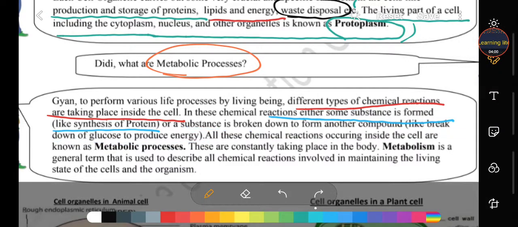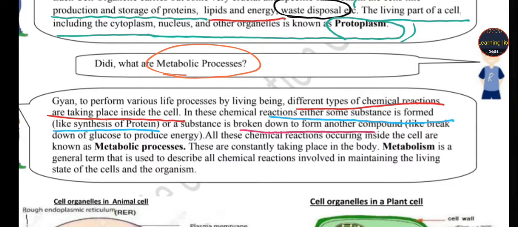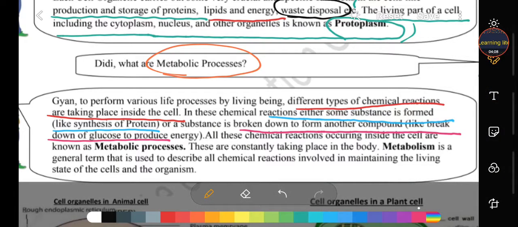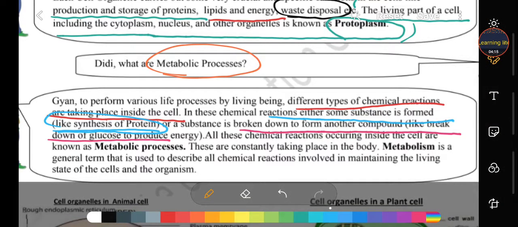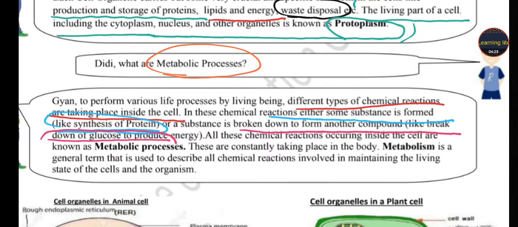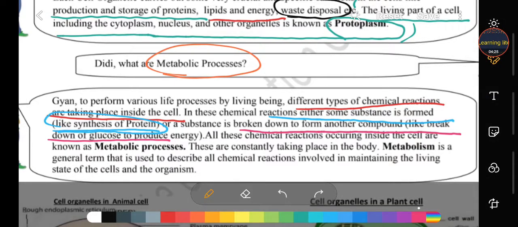So these are the two examples, student. First, for the newly formed one, in these chemical reactions substances are formed, for example, the synthesis of protein. And in this chemical reaction, substances are broken down to form another compound, for example, breakdown of glucose to produce energy.